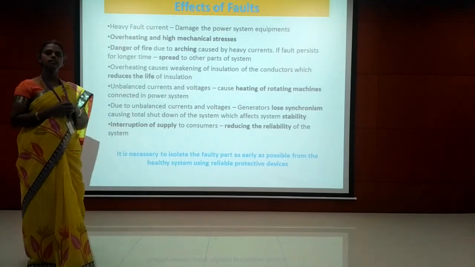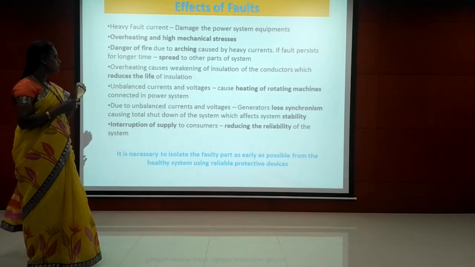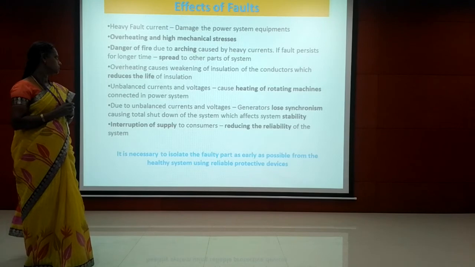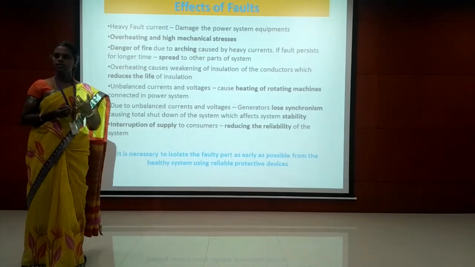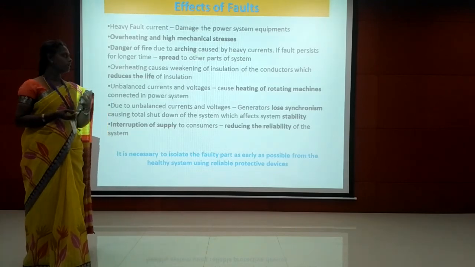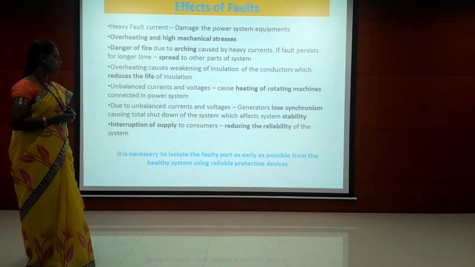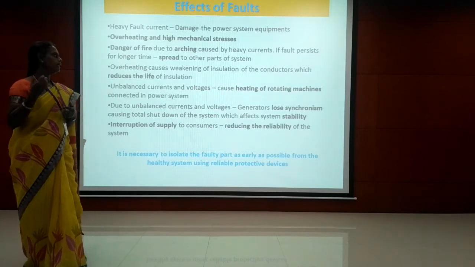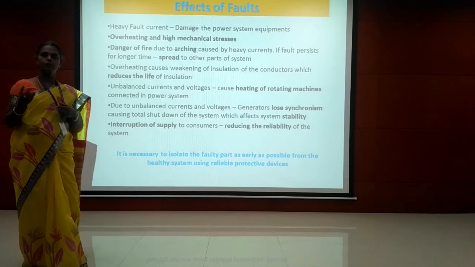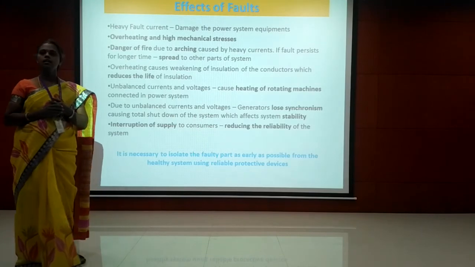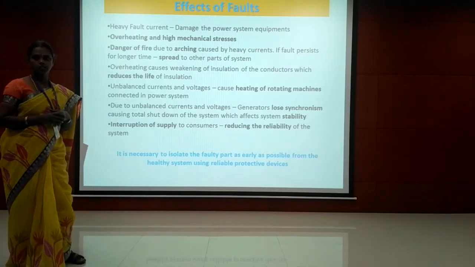Then unbalanced current and voltage. This leads to heating of rotating equipment in the power system. Mostly we are using generators and motors, which have rotating parts, and unbalanced voltages and currents are going to cause heating of the rotating machines. And unbalanced voltage and current also lead to loss of synchronism.